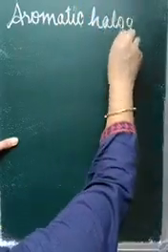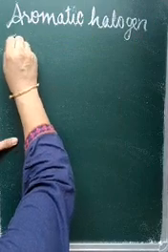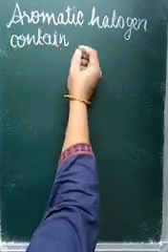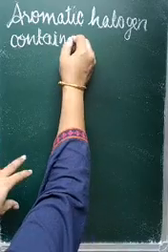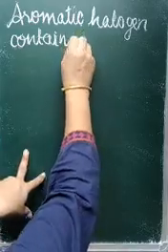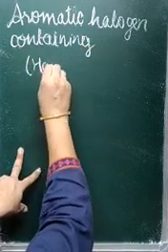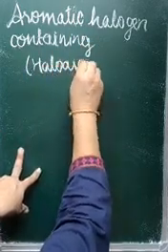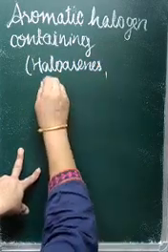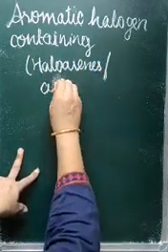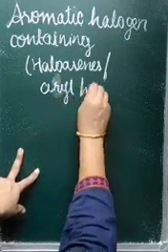They are called haloarenes because aromatic hydrocarbons are what? Arenes. So they are also called haloarenes, and commonly called aryl halides.